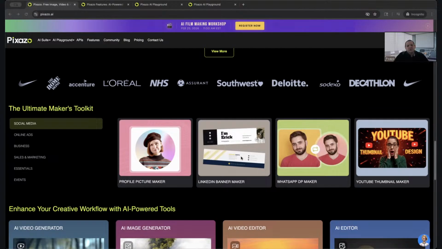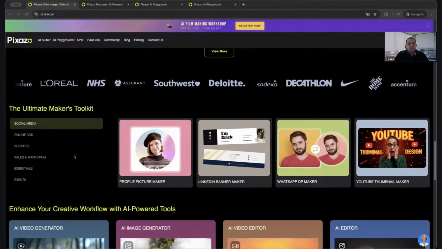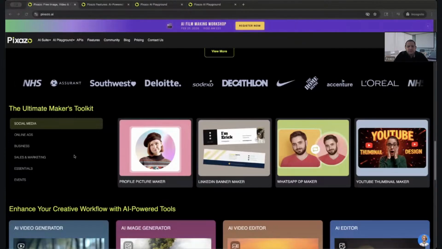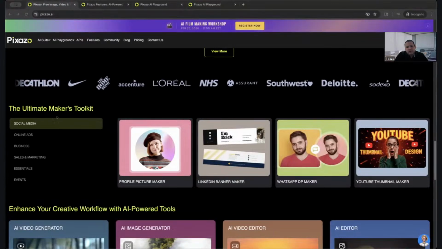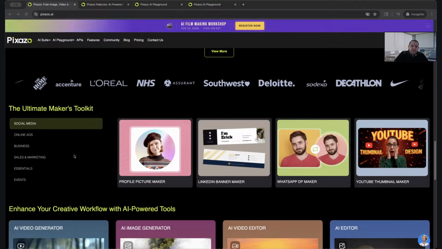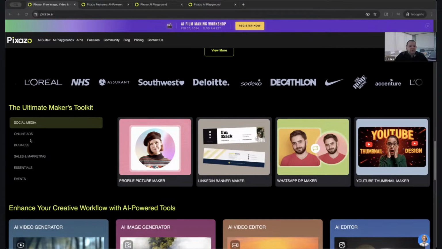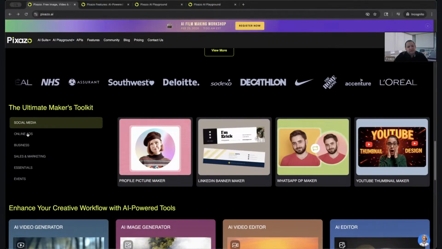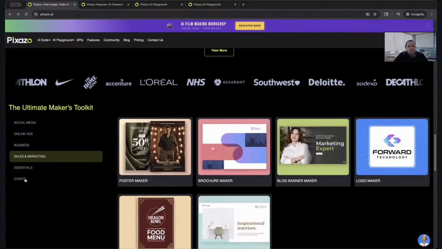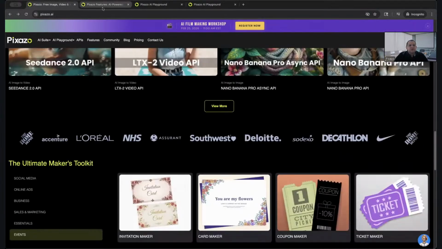Besides the AI tools and the AI playground, we also offer different makers for your social media, online ads, business, sales, and marketing essentials, and so on. You can create profile picture makers, link and banner makers, WhatsApp DP makers, and YouTube thumbnail makers as well. It just depends what the use case is, and you can browse through everything that we offer within the Pixazo platform. Awesome. Let's move on.